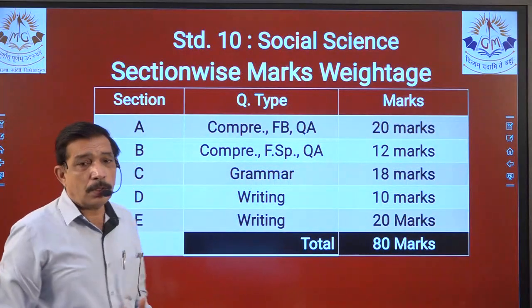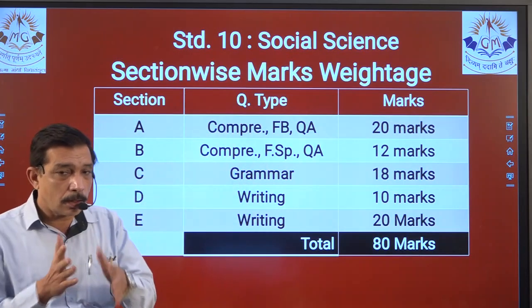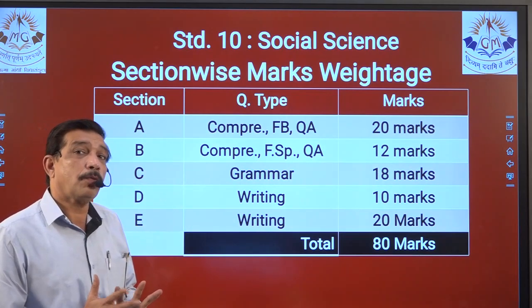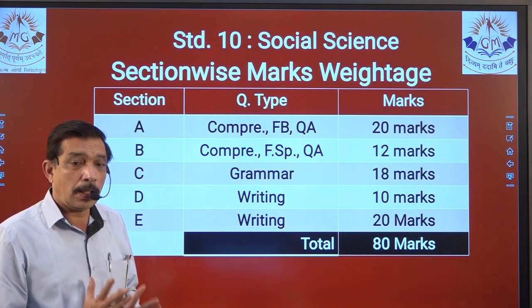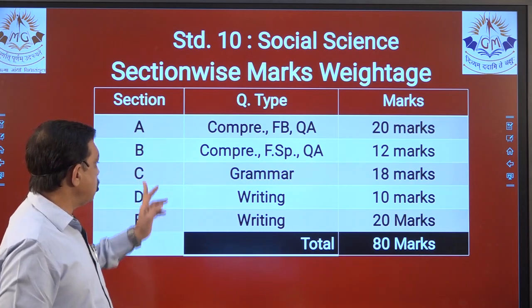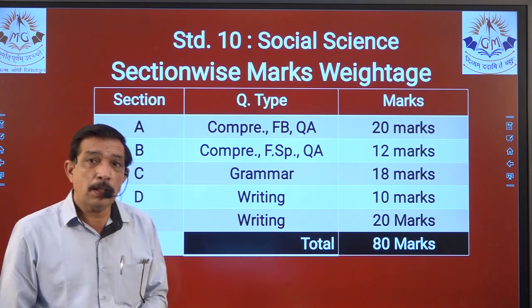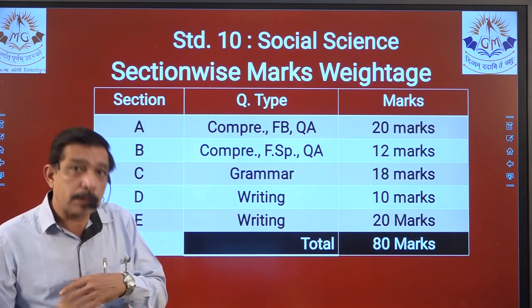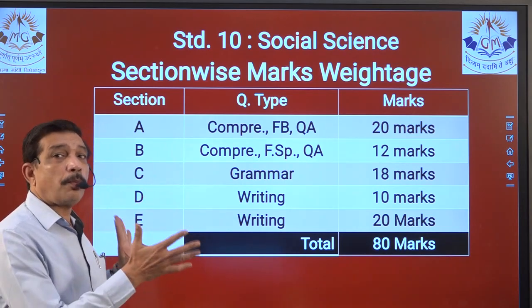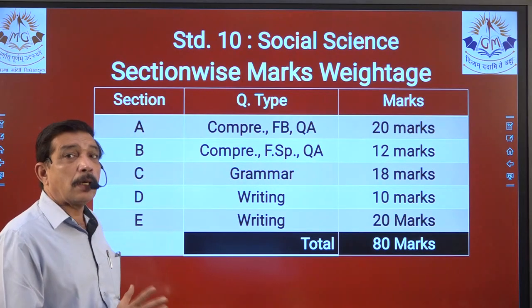Now we come to the section-wise marks weightage for English. It's not social science, it is English. In social science we had 4 sections, section A, B, C and D. Now in English we have 5 sections, section A, B, C, D and E. What are the question types that we are going to get? We will be discussing the section-wise syllabus separately. Here this is just an overall view of what your paper is going to be. So there are 5 sections.